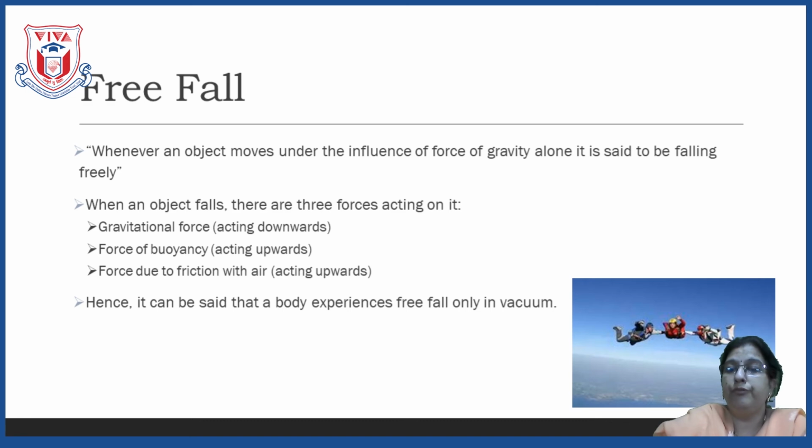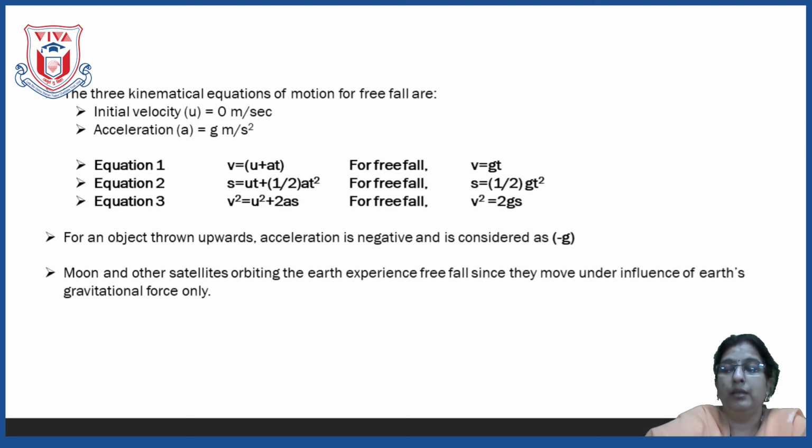When only one force acts on the given object, it is called free fall, and free fall is experienced by any object only in vacuum. I think the concept of free fall must be clear to you. Now, in free fall, how do the kinematical equations given by Newton change? That we are going to see.